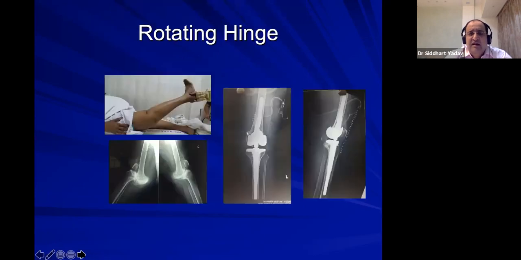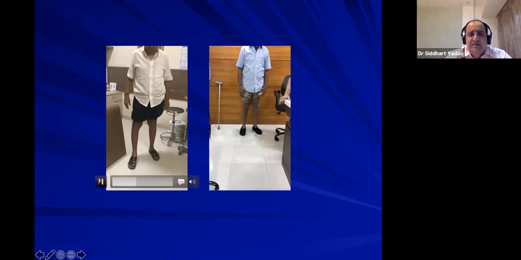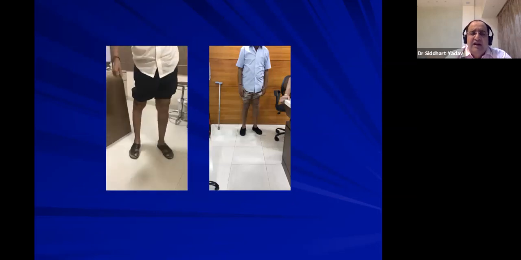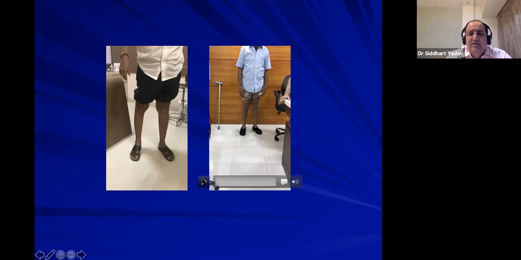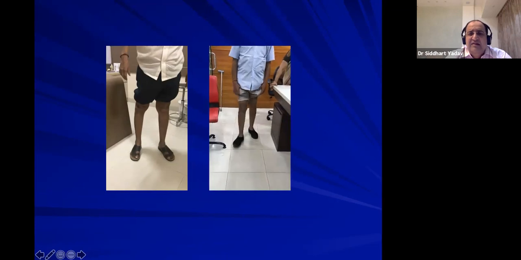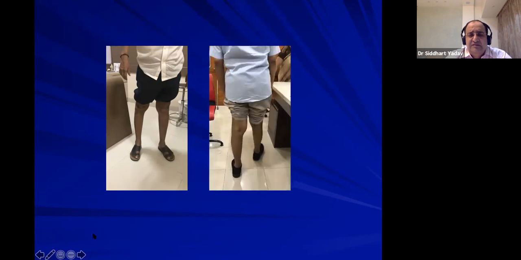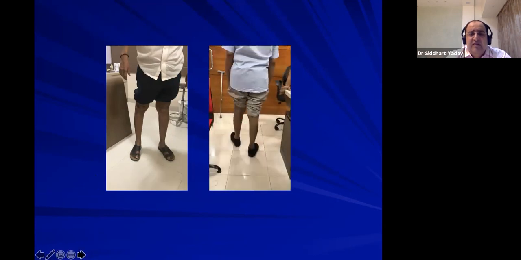This is another case with severe hyperextension of the knee. The knee is almost dislocating in extension, and they require a rotating hinge. These cannot be managed by a regular knee prosthesis. If we manage the hyperextension anyhow with a regular one, within a couple of years the laxity recurs and the chances of failure are very high. So with a hyperextension knee, you have to be very careful. This is pre and post.